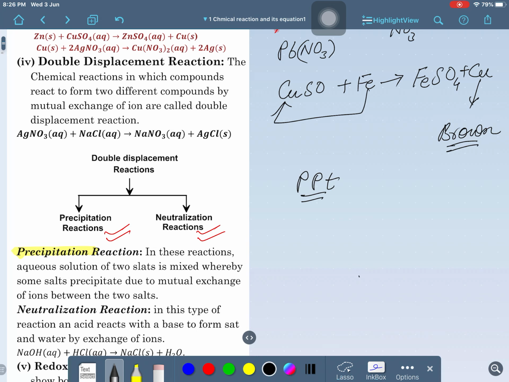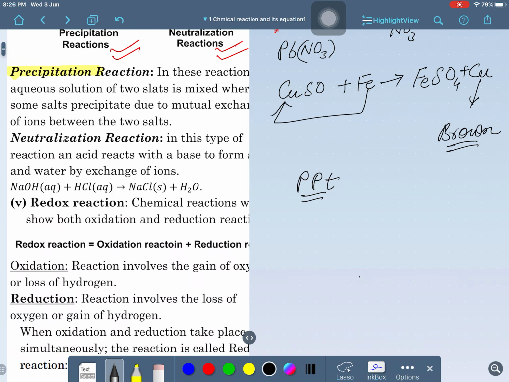PPT formation. And how does this PPT formation happen? You just take two elements, and one of the elements will deposit at the bottom of the test tube. This is called PPT. Is that clear? We can take some substances here. What are the substances?